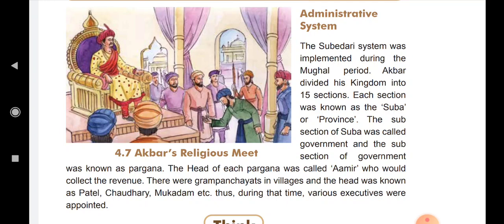There were gram panchayats in villages and the head was known as the Patel. Look at these things. Gram panchayat also existed in the Mughal administrative system. And the head of the village was called Patel, Chaudhary, Mukaddam, etc. Now the head of the village is called Sarpanch. Thus, during that time, various executives were appointed.